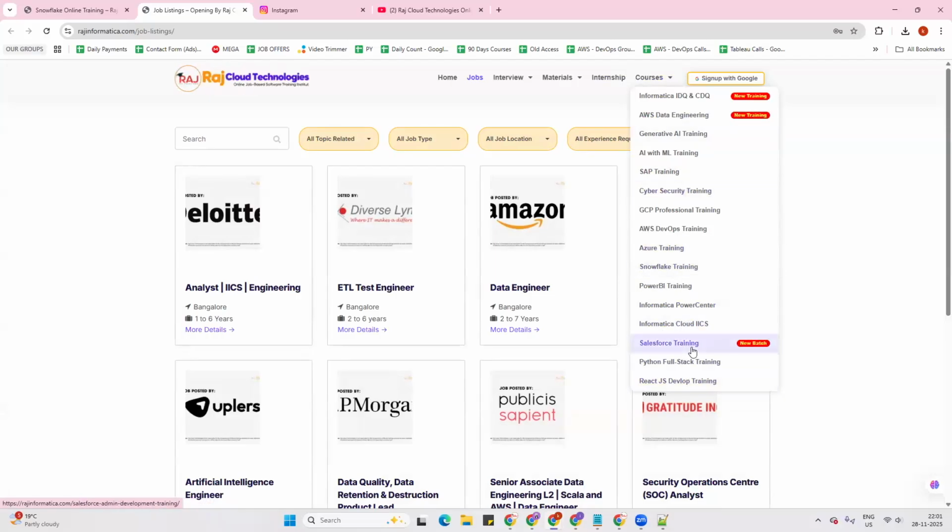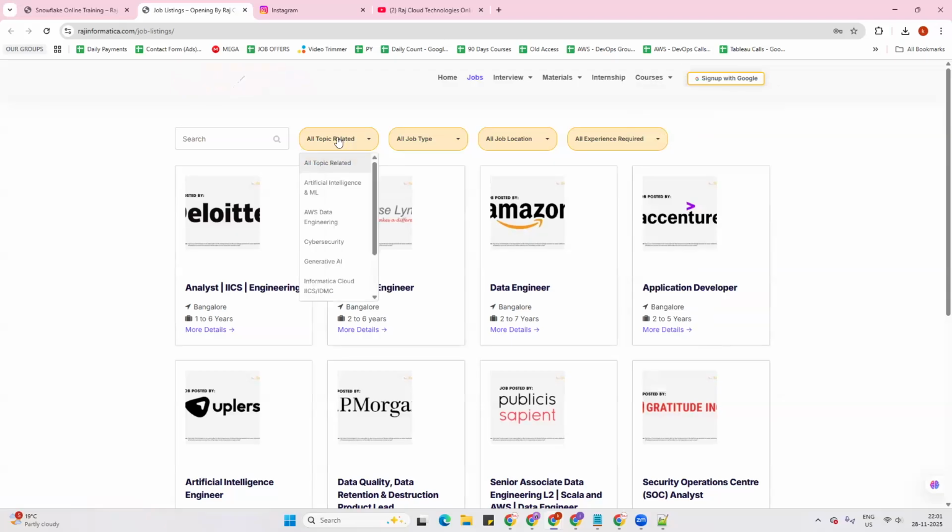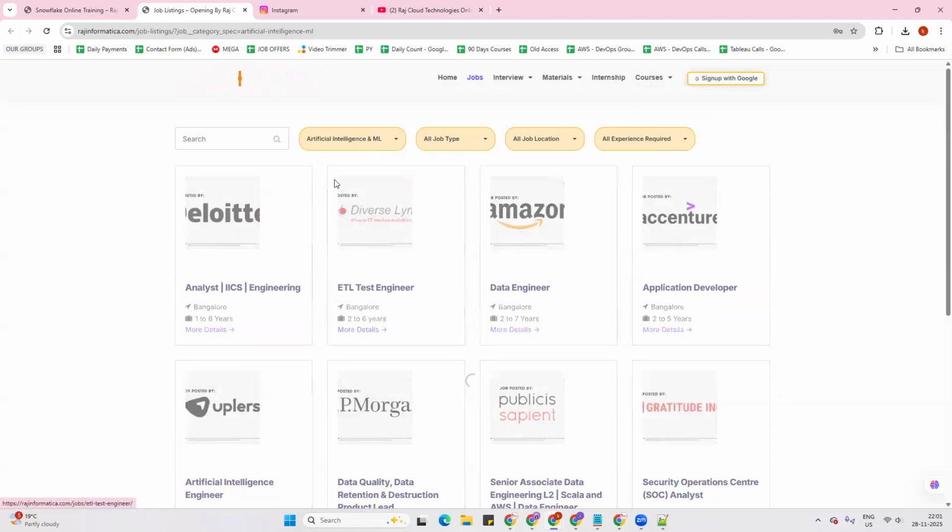We are going to provide the complete set of opportunities here on this page. You can just filter. If you are from AI and ML, you can click on that and apply for these AI and ML opportunities. If you are from cybersecurity, you can click on cybersecurity and access those jobs. In the same way, you can select Snowflake as well and go for it.